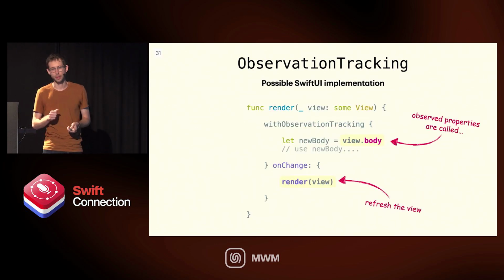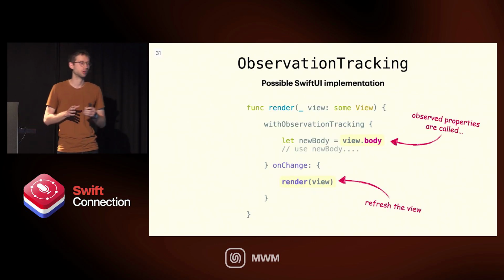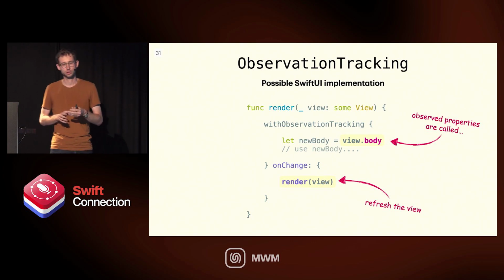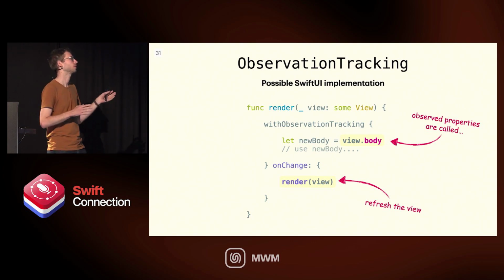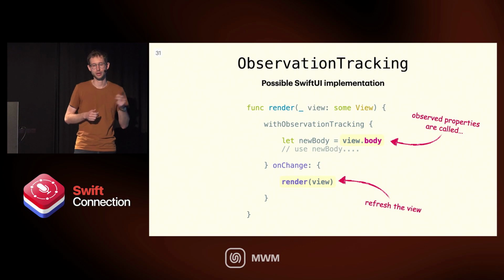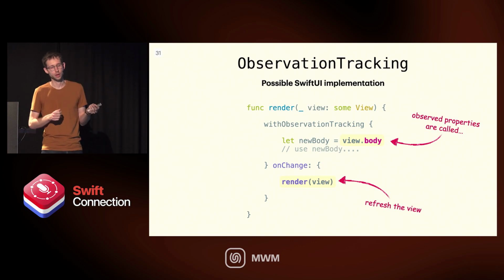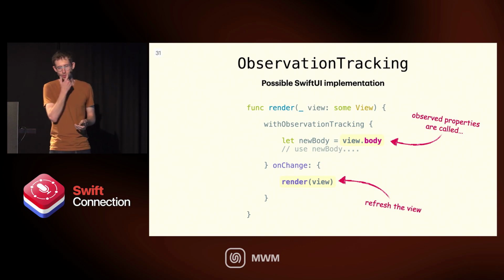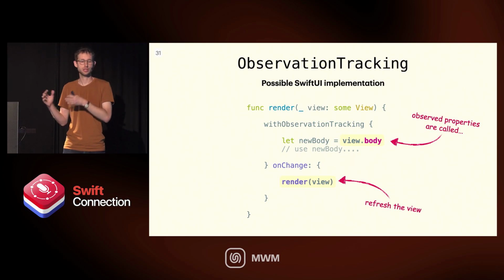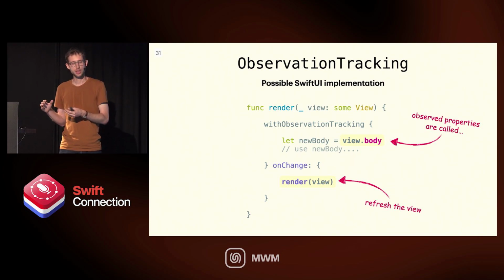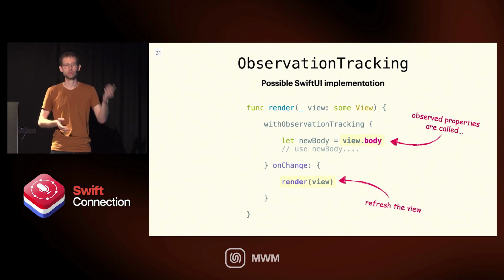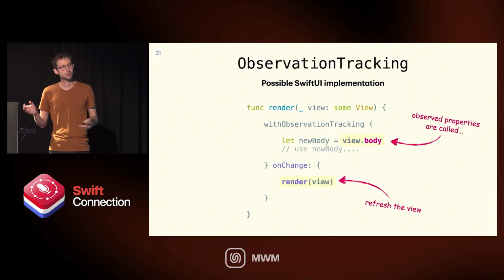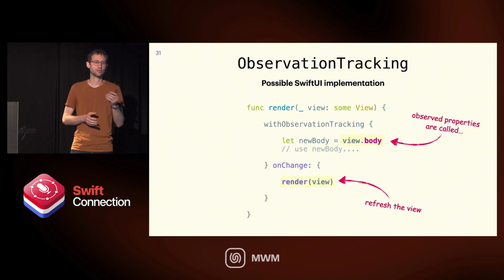And so you can imagine what maybe happens in SwiftUI. This part is not open source, so we cannot view it, but it's probably something similar to what you see here. There's probably some kind of render function that calls with observation tracking, and accesses the body inside the apply closure. And then eventually, when something changes, we just need to do a recursion and render ourselves again, get the body again, do the diffing, whatever we need to do, and refresh the view.